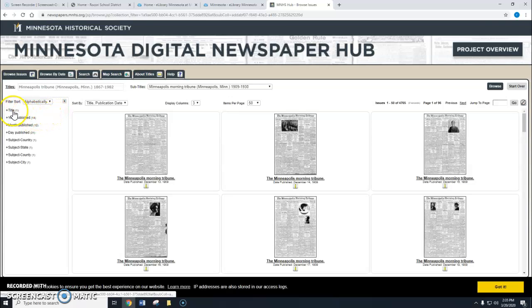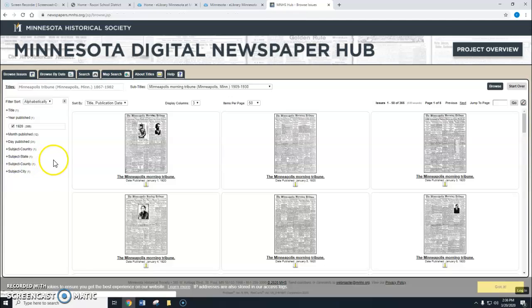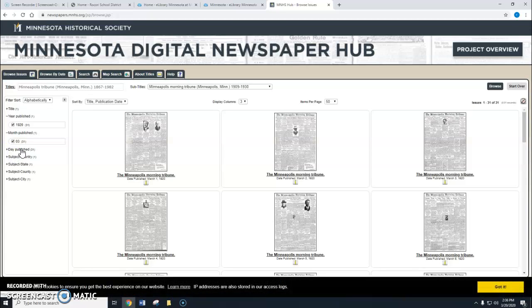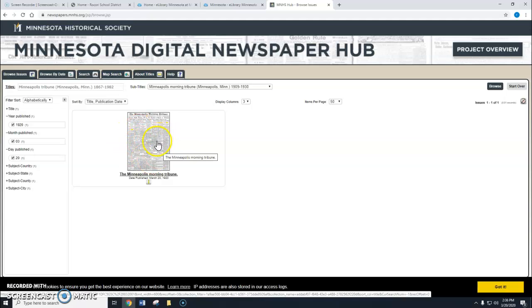So we're going to go to the year published, and we're going to choose 1920. And then we're going to choose the month it was published. I'll use today's date, and it's the 20th of March, so the 3rd month. And then we're going to click on the day published, which is the 20th. I'm just selecting that here. And then here we have it. This is our document that we're going to use, the Minneapolis Morning Tribune. So all you have to do now is click on that.